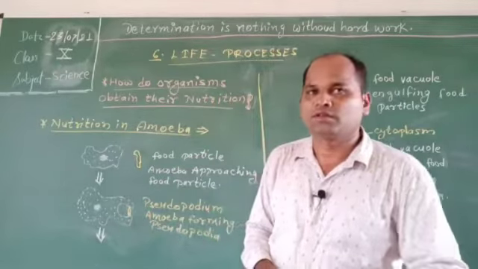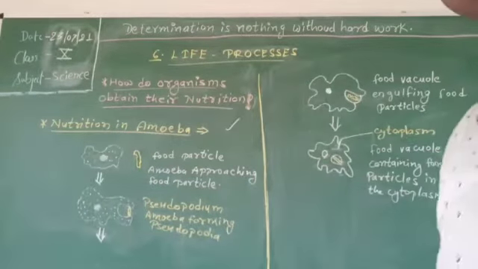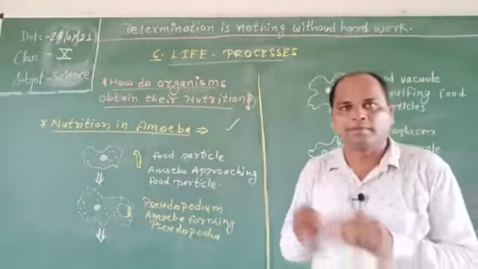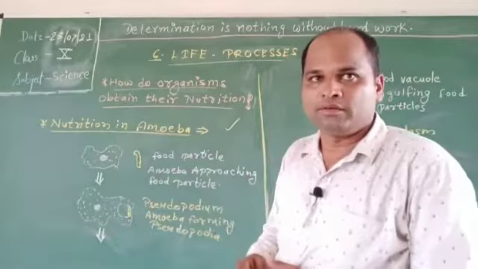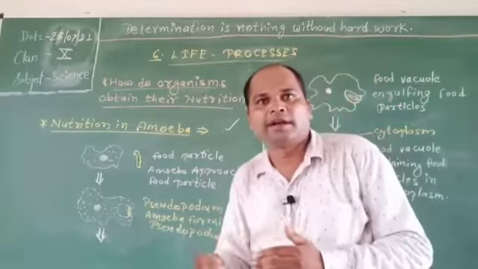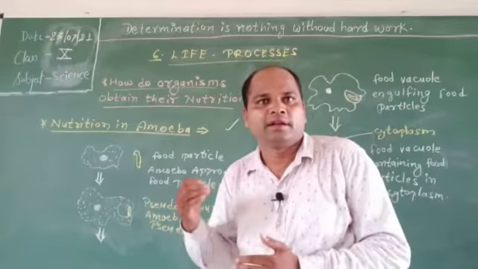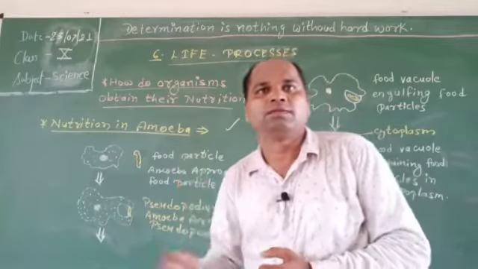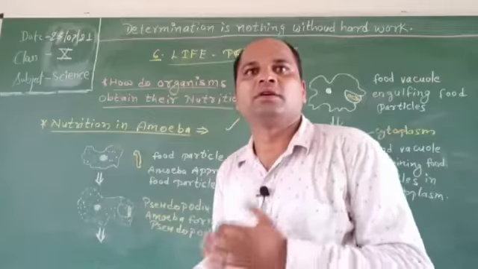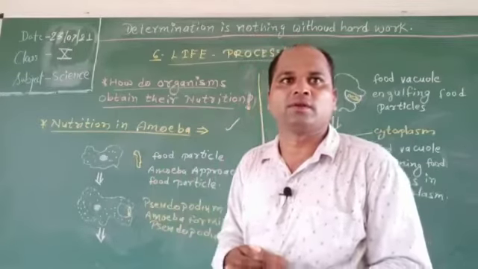Students, just take the example of amoeba. Nutrition in amoeba. The amoeba takes food using temporary finger-like extensions of the cell surface which fuse over the food particles, forming food vacuoles.